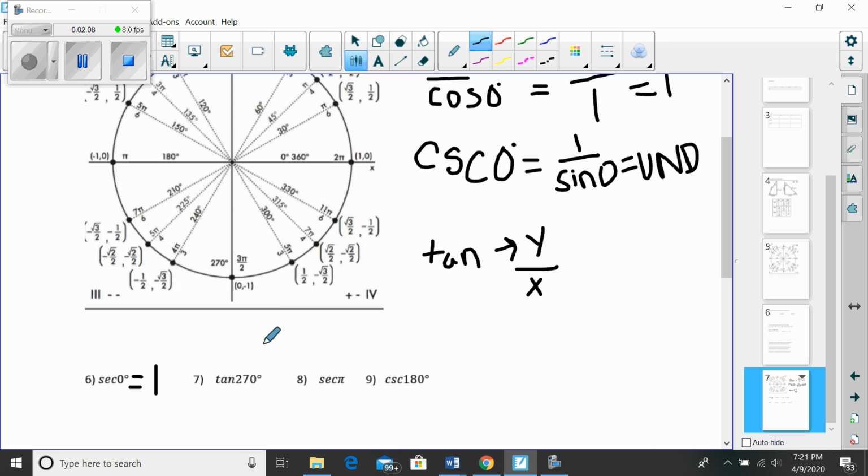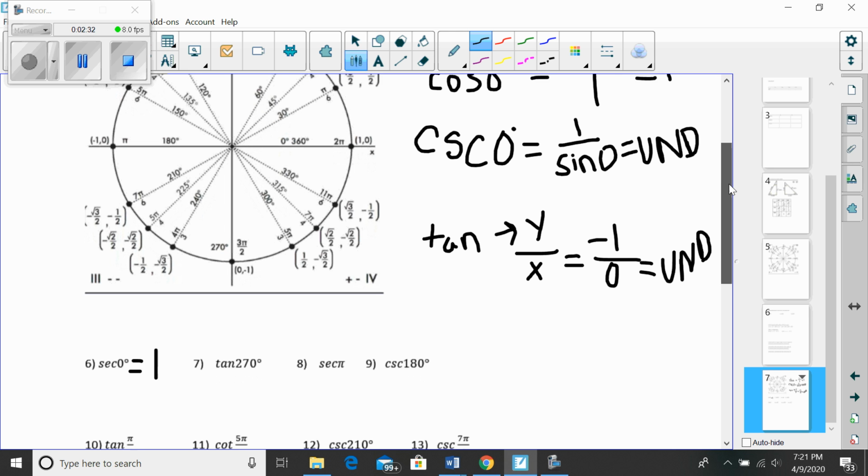But anyway, in this case, go to 270, so it's right here. And I have y, which is -1 over x. And exactly what I was just talking about, I get a 0 in the denominator. That's undefined.